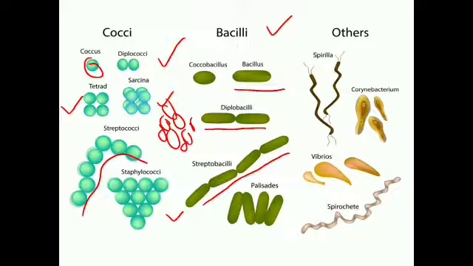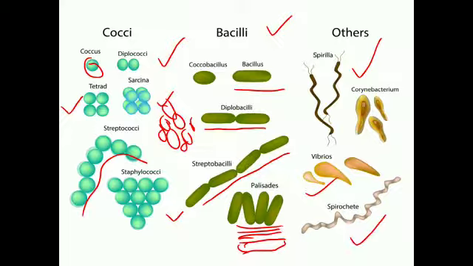When rod shaped bacteria are arranged like matchsticks filled in a matchbox, it is called palisade.